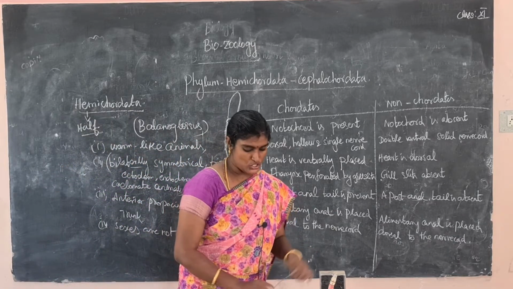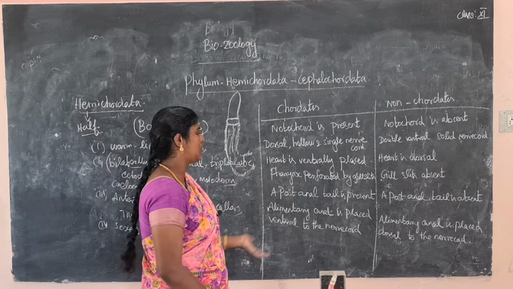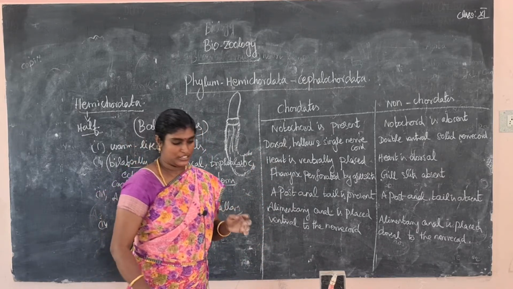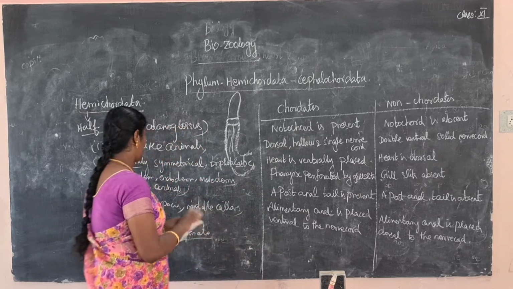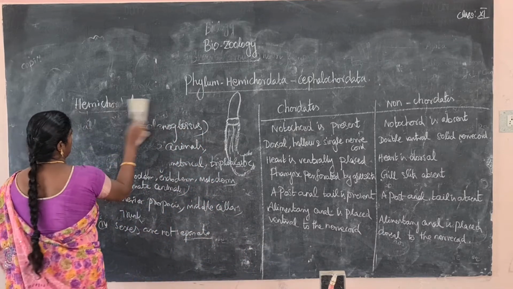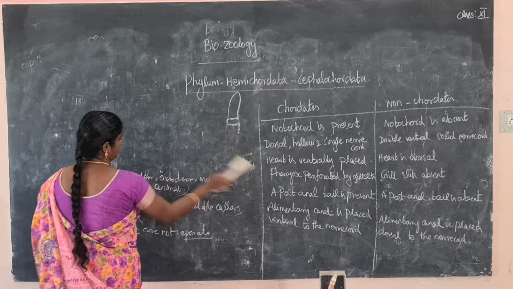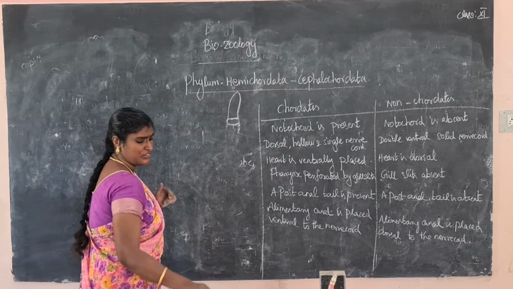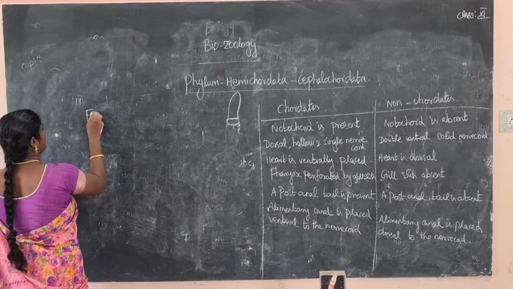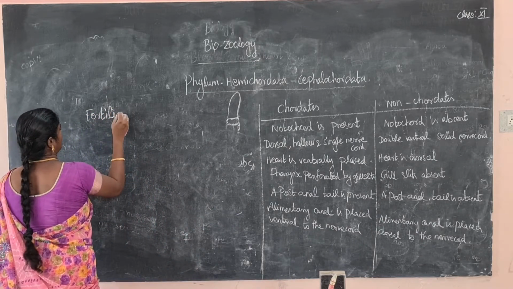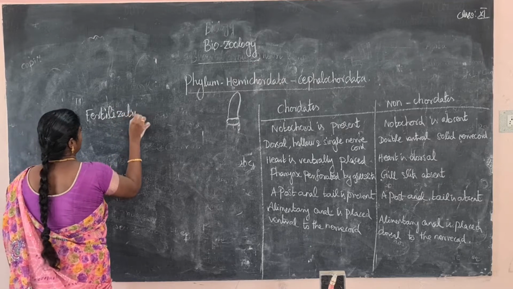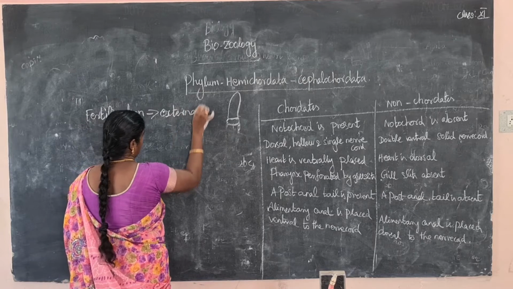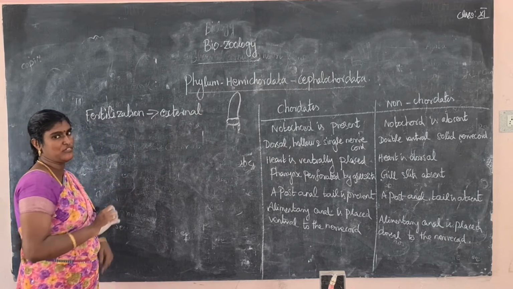Next, fertilization is external, and the common larva is the Tornaria larva.